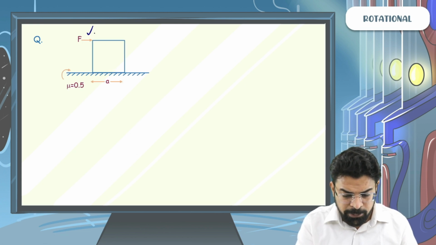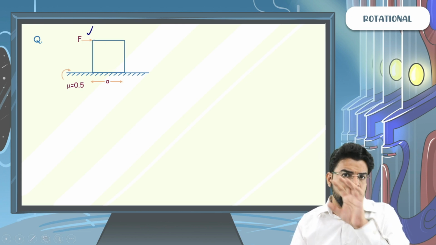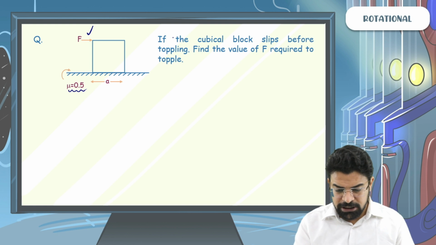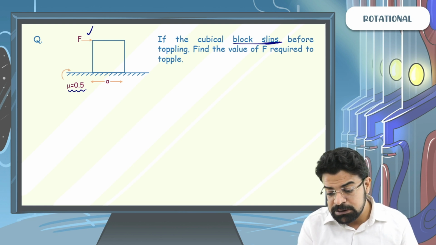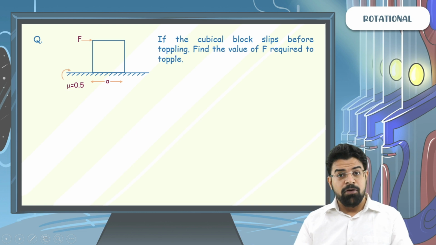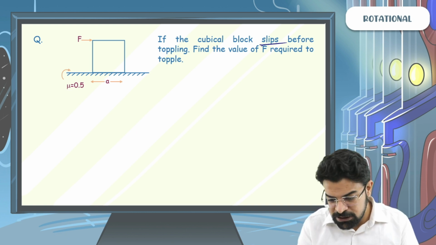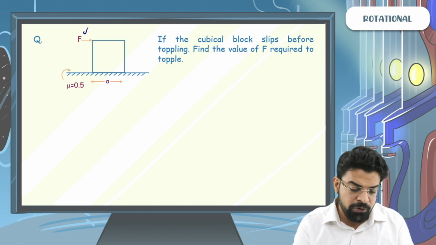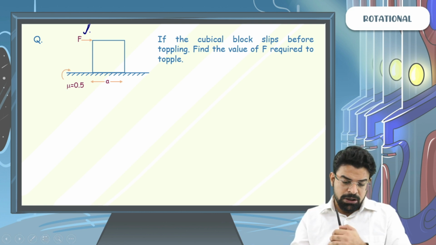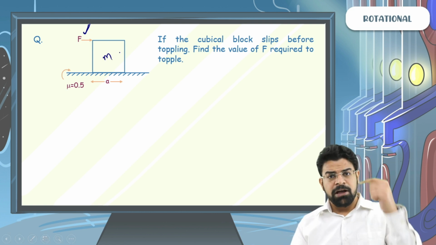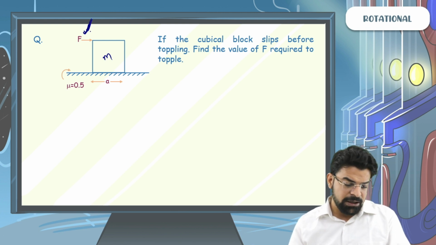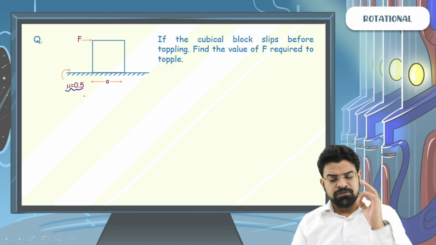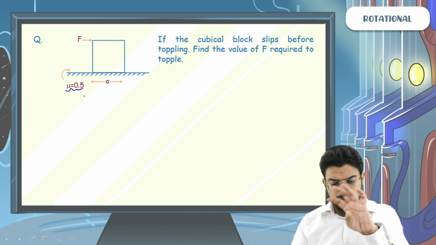Now here we are applying a force F at the topmost point on a cubical block. Again, the surface is rough and the friction coefficient is 0.5. Question is, if the cubical block slips before toppling, so at the time of toppling it is already slipping, find the value of F required to topple. So how much force will be required to topple this block? The block has a mass M, and we are applying a force F at the highest point here. The cubical block has a side length A and the friction coefficient is 0.5. Find the value of F required to topple the block.